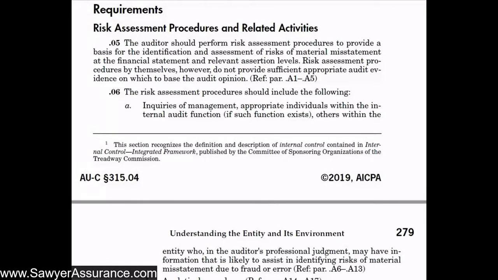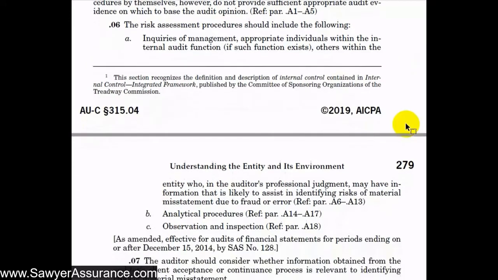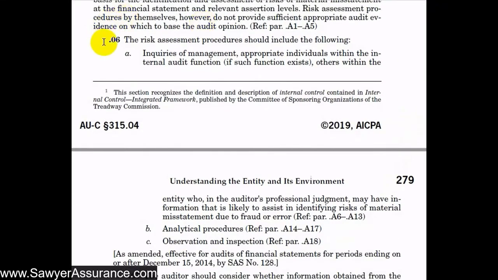Okay, with this video, we're continuing our discussion of AUC Section 315 with risk assessment procedures and related activities. In the last video, we discussed high-level risk assessment procedures with this 315.05, but here we're going to take a look at 315.06a. But we see here that overall, '06 says that the risk assessment procedures should include each of these three items. That's inquiries of management, analytical procedures, and observation and inspection.